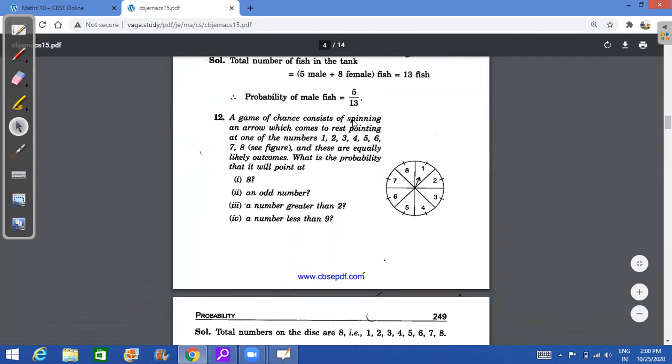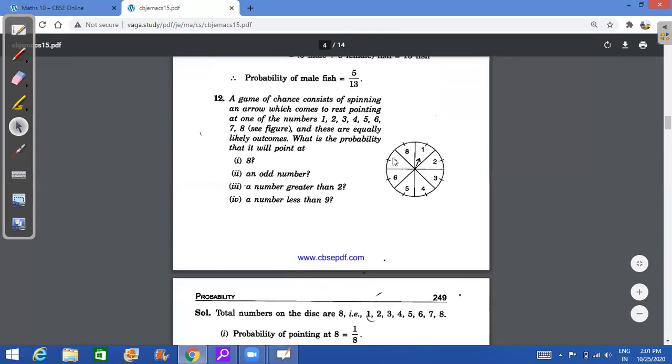A game consists of spinning the wheel. Okay, so this is an arrow will come and it will point. So 1 to 8. This is also equally likely, any number can come. So what is the probability that 8 will come? 8 will come. Answer will be 1 out of 8. What is the probability that an odd number comes? Odd numbers are 1, 3, 5, 7. So you have 4 numbers odd. So 4 out of 8, that's 1 by 2.